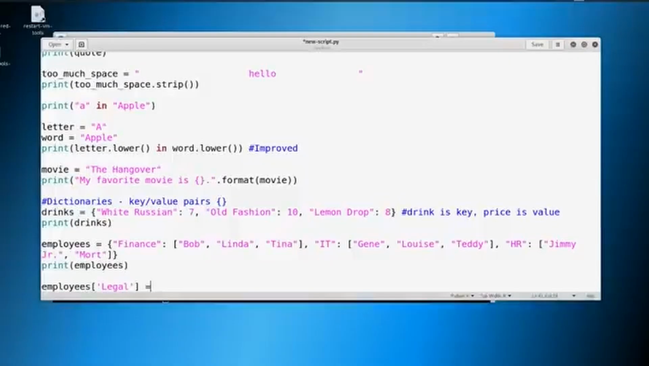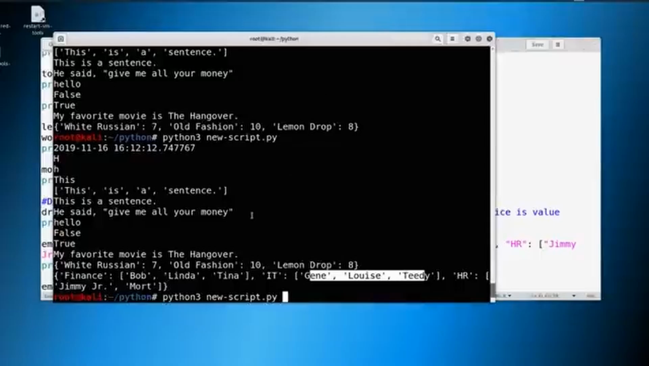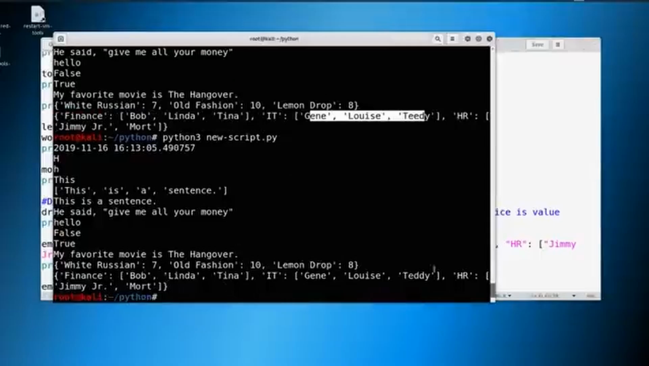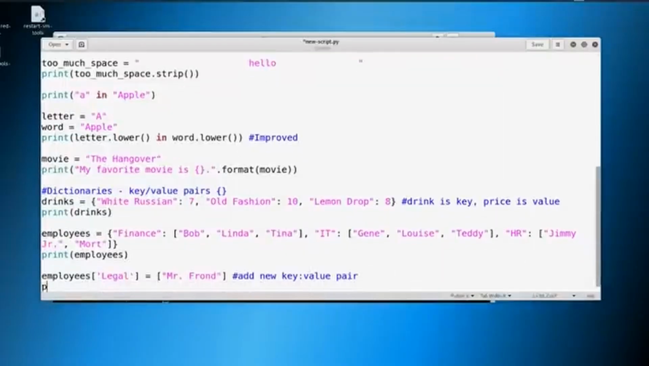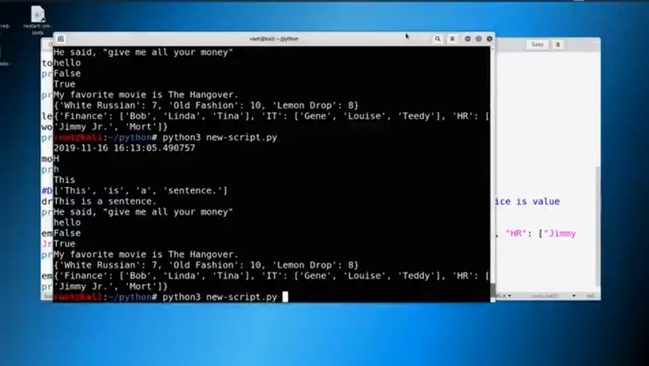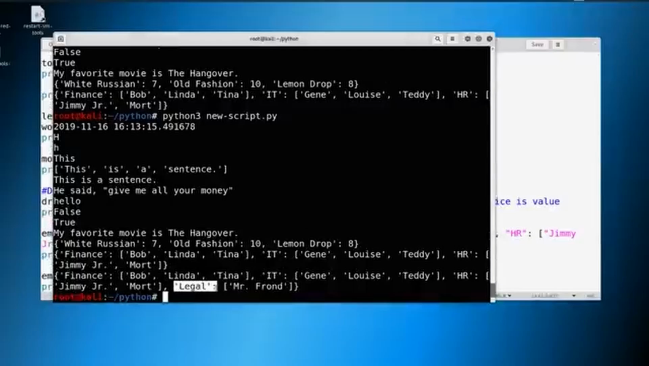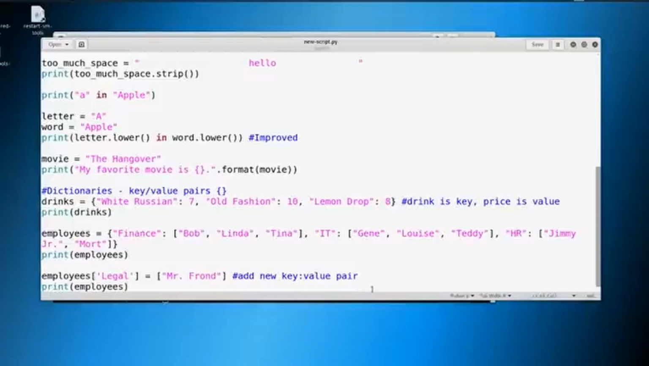And then we'll say, in legal, there is Mr. Frond. All right. And this will add a new key value pair, something like this. So we'll save this, go ahead and just print it. And if I were to write print afterwards, print employees, and we'll save it. Let's print it one more time. Now you see that legal has been added with Mr. Frond working in legal.